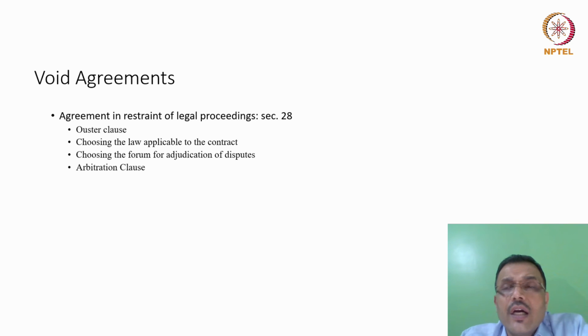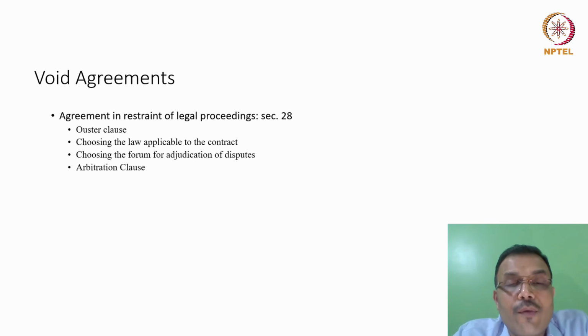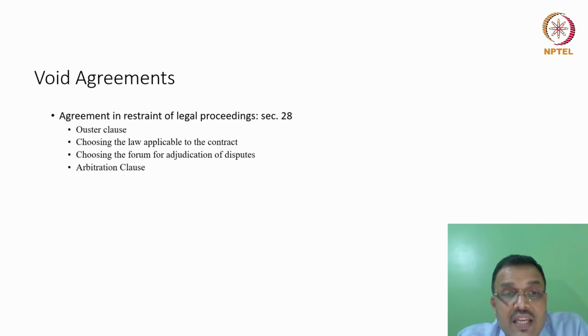For example, in the natural gas dispute that arose between the Government of India and Reliance, it was about the pricing of natural gas. On the pricing of natural gas, you need an expert arbitrator who has worked in the natural gas sector to tell you what price it can be sold at, considering the extraction and exploration costs, and then a percentage of profit that needs to be kept for the company as well.